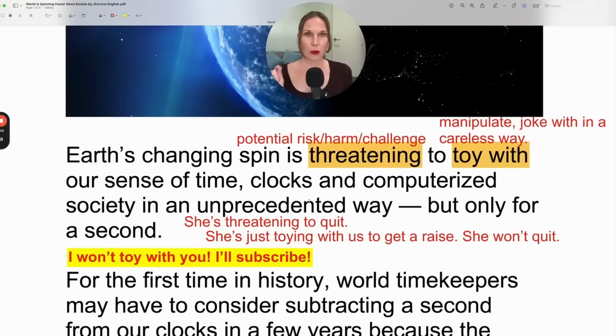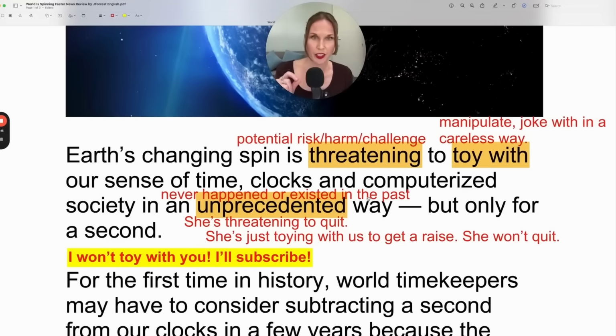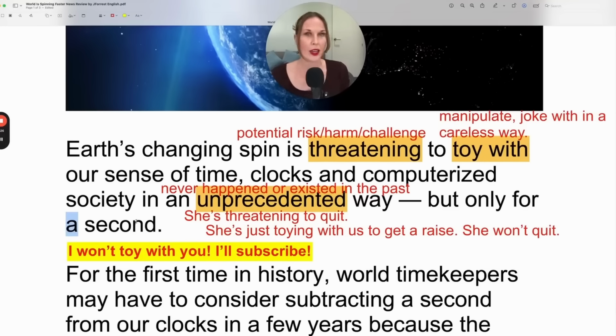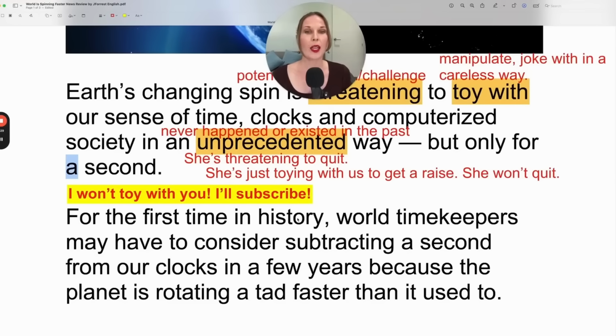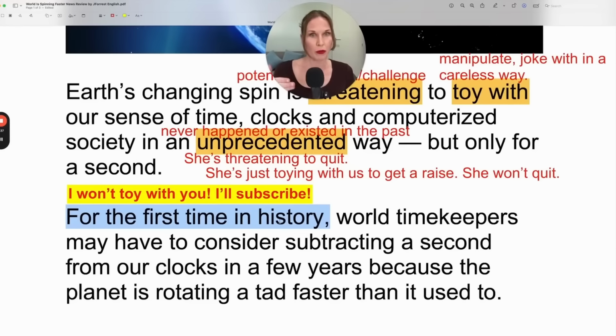Okay, in an unprecedented way. Unprecedented means that it's never happened before. This is the first of its kind that we're experiencing. And unprecedented is an adjective, so it describes, in this case, a way, an unprecedented way, but only for a second. And remember, a second means 1 second. For the first time in history, we already know this because it said an unprecedented way. So this is not actually communicating new information because that's what unprecedented means.